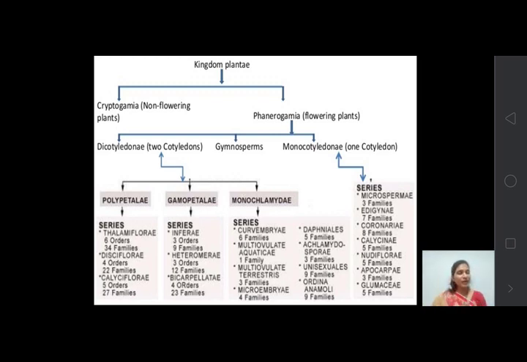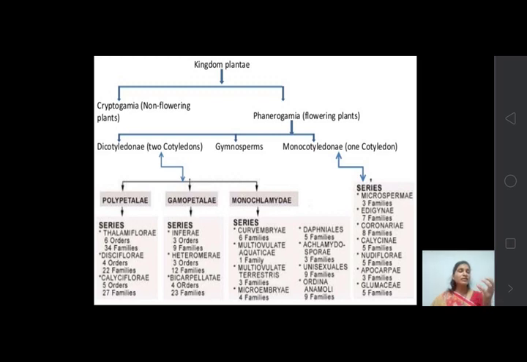And in Gamopetalae the petals are fused. Gamo means fused. So all the plants whose flowers have fused petals are included in Gamopetalae. Okay, then Monochlamydeae.